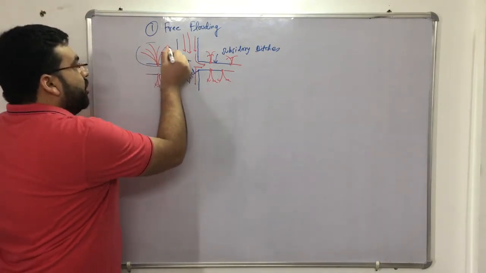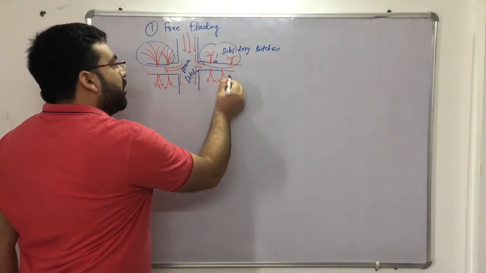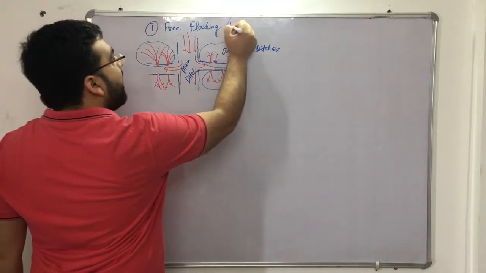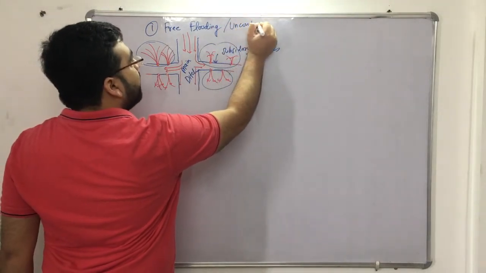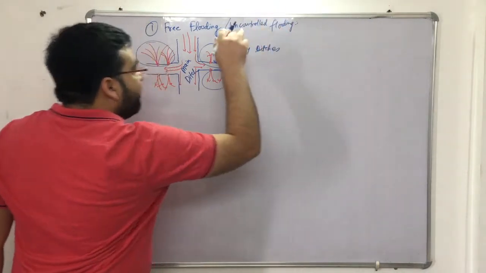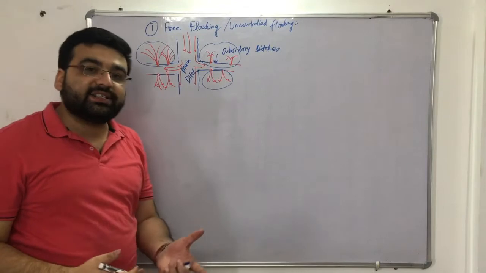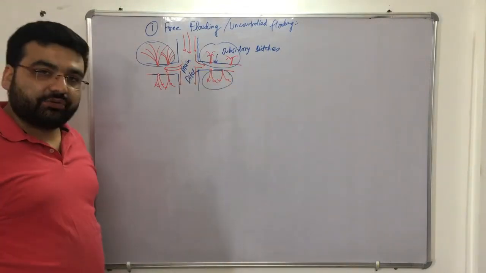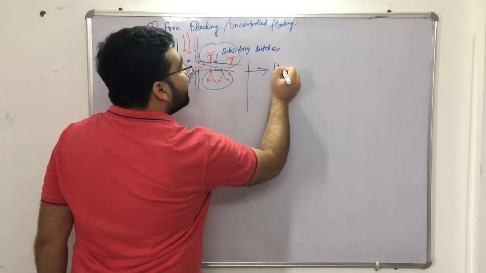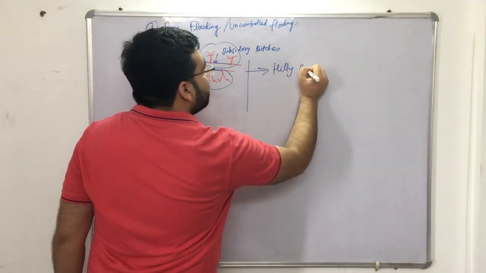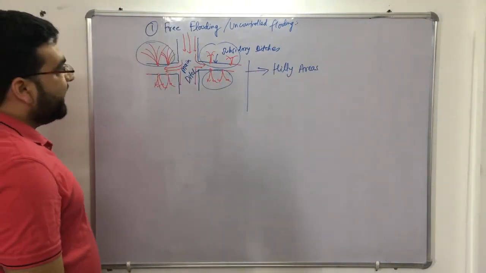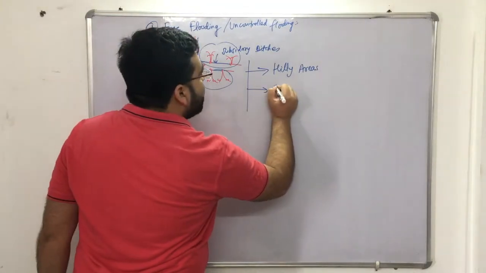Now one more important thing: you do not have any control on this water. This water can go anywhere in the land. That is why it is also known as uncontrolled flooding. Now the question is, sir, in which areas or on which lands do we apply this type of irrigation? Generally this type of flooding is provided in hilly areas. Second thing is that we do not have any control.